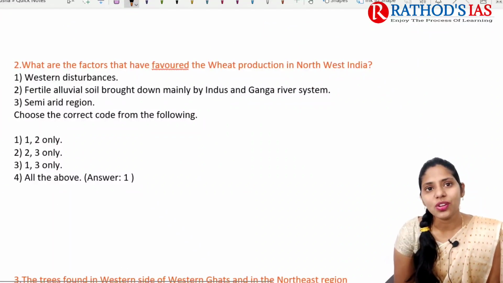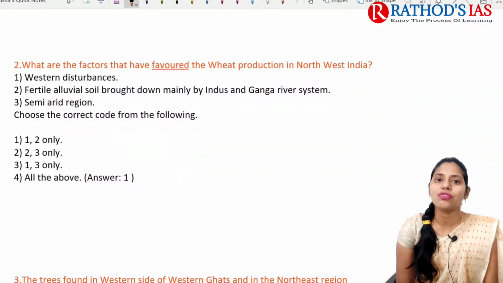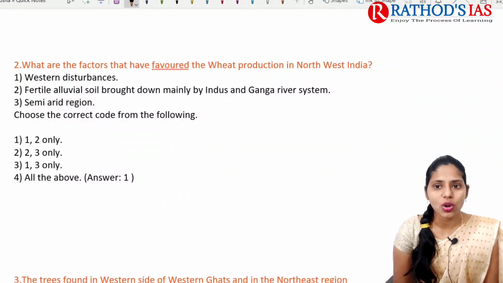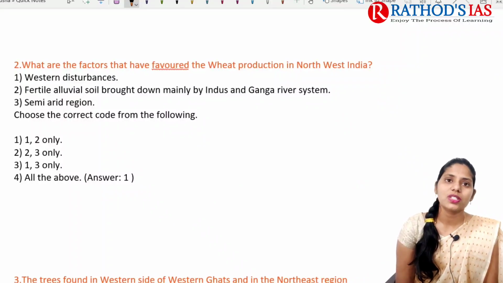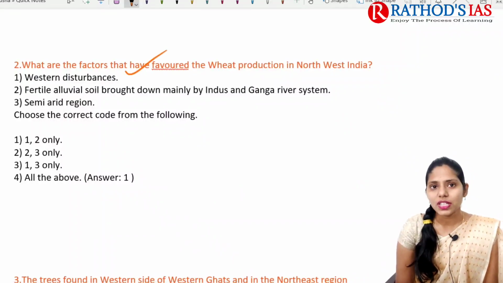And next question is regarding wheat production. So what are the factors that have favored the wheat production in northwest India? So first one here is western disturbance. Yes, western disturbance will cause winter rainfall. This is very much essential for this rabi crop.